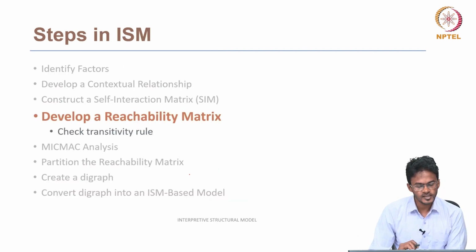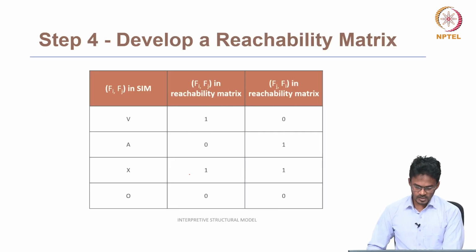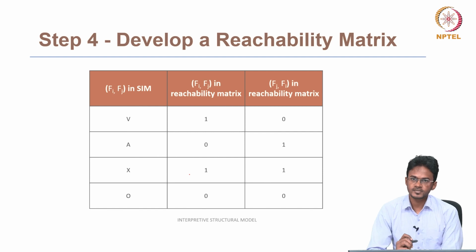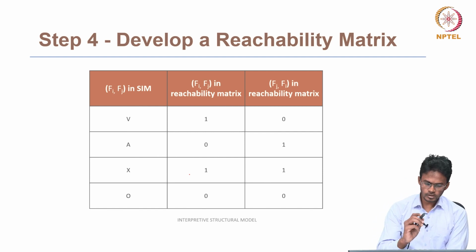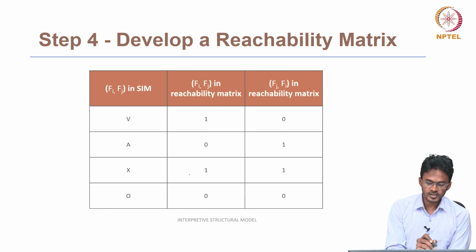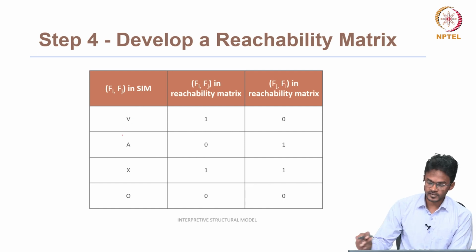Next, after developing a self-interaction matrix, we have to develop the reachability matrix. A reachability matrix is a matrix that has the same size or same dimension as the self-interaction matrix. In the reachability matrix, we have to look at the relationship between the factors in the self-interaction matrix.